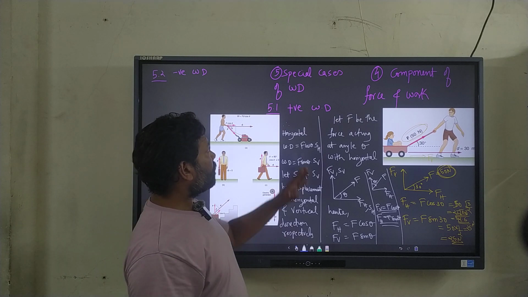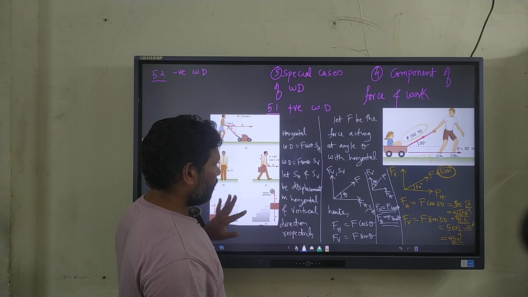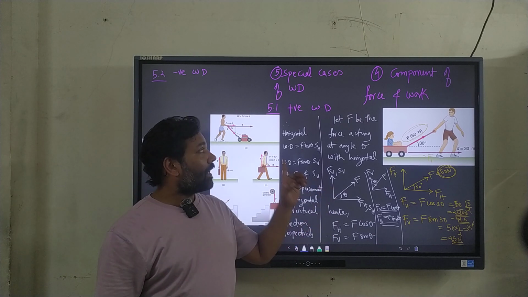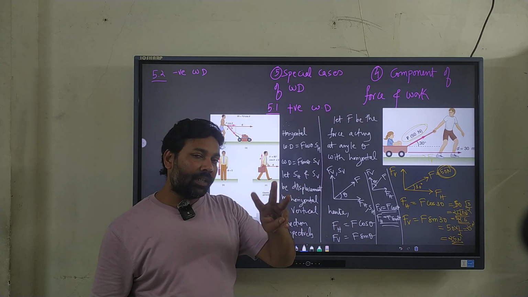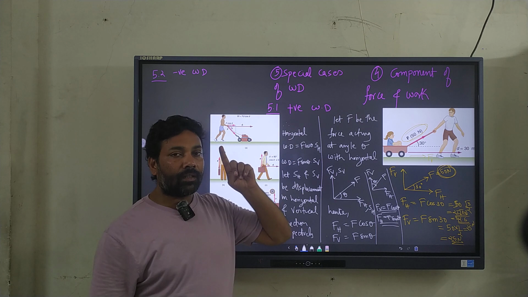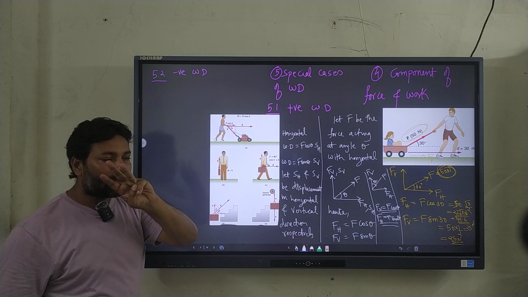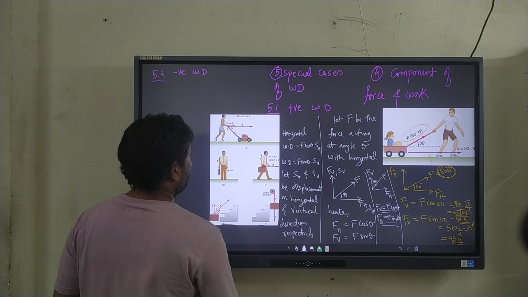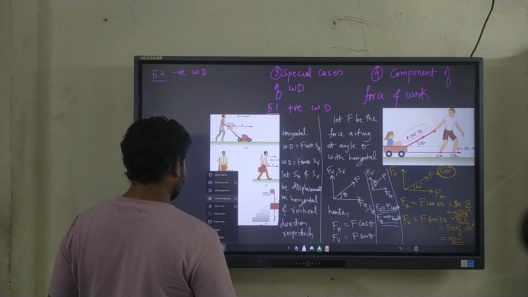Next, we move on to special cases of work done. Depending upon this theta, we can classify the work done into three cases. One is positive work done, the other is negative work done, and the third one is zero work done. So the first one, positive work done.